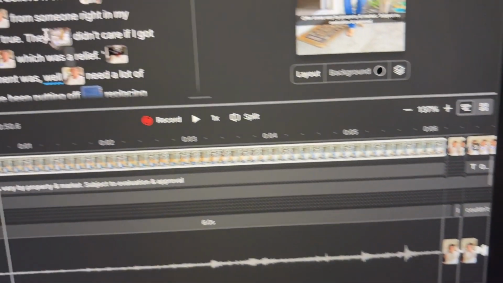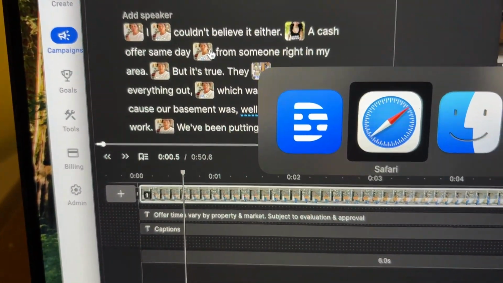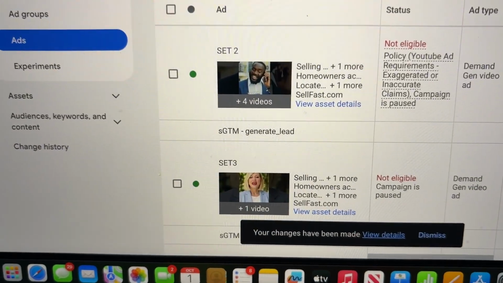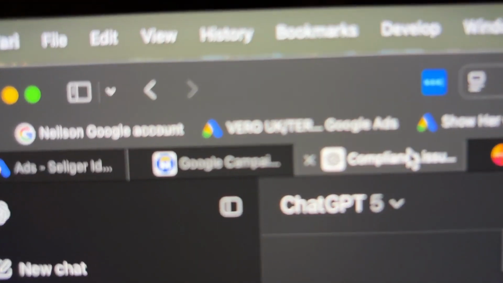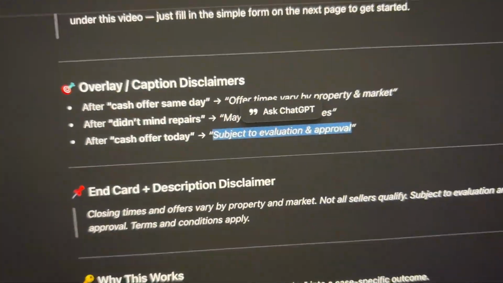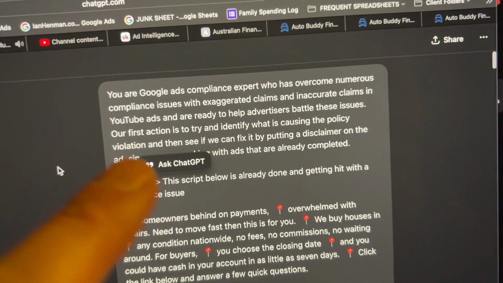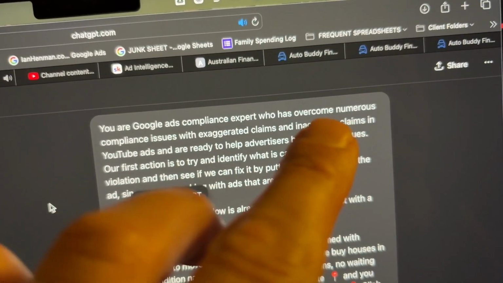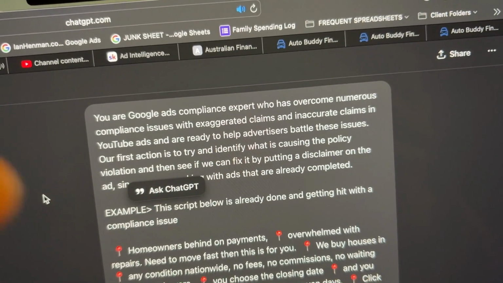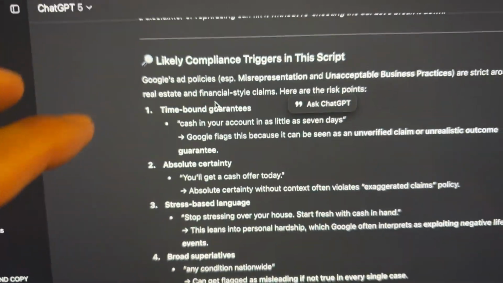Over in Descript, I take my whole script and I'll highlight the whole thing. Then I go over to a compliance issue thread that I've got here. The way I start this, really simply, up at the top, I say, you are a Google Ads compliant expert who has overcome numerous compliance issues, exaggerated claims, etc. I give it the scripts, and it kicks back and breaks it out, saying likely compliance triggers in this script.